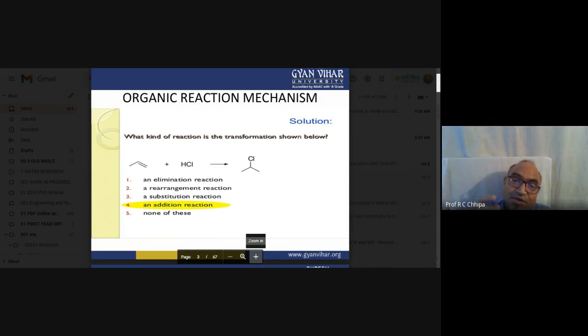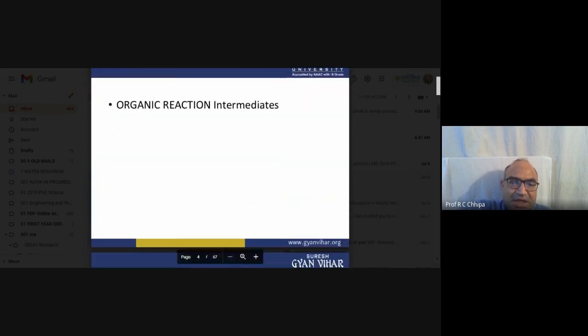So how can we solve the problem? How can we say that in this particular reaction an addition reaction occurs, and that it is an electrophilic addition reaction? Here what happened? Where do the hydrogen cation and chlorine anion go? How do they arrange? So what is the product? 2-chloropropane. So this is the reaction, and the answer is the addition reaction.